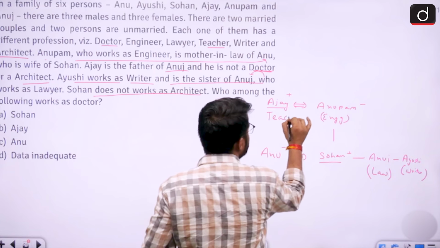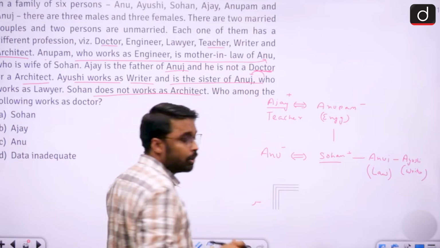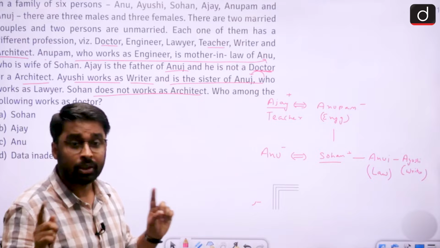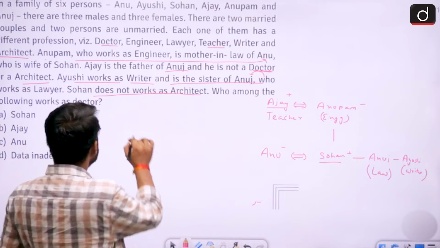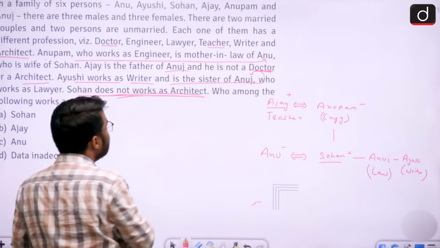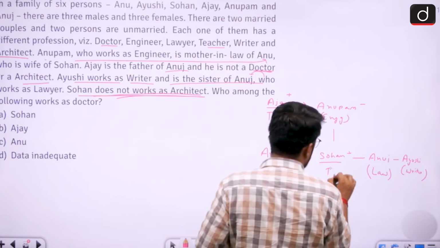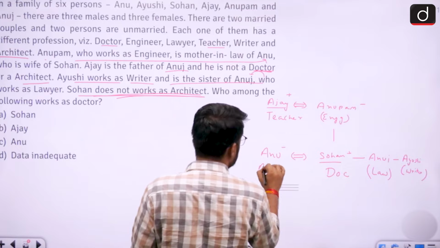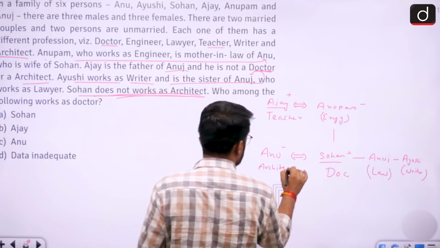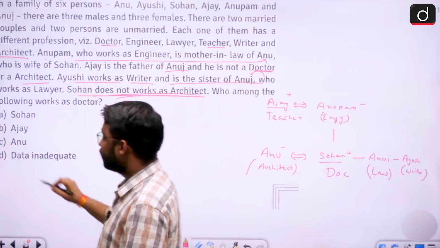And now if Ajay is teacher, for Sohan 2 profession options remain: doctor and architect. And since it is clearly given that Sohan does not work as an architect, Sohan will be a doctor. And if Sohan is a doctor, Anu will be an architect. Okay, so who is a doctor?